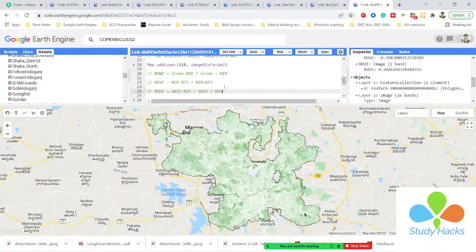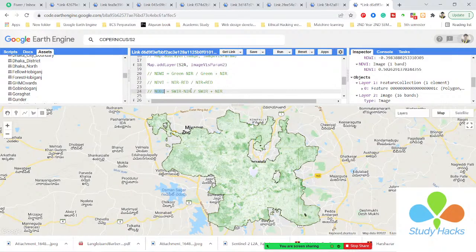Okay, so NDBI is mainly used to identify the built-up index, and when I check this NDBI pixel value, a positive pixel value identifies the built-up area.